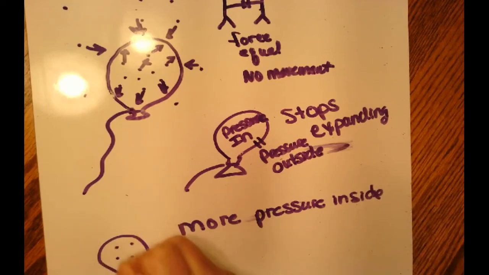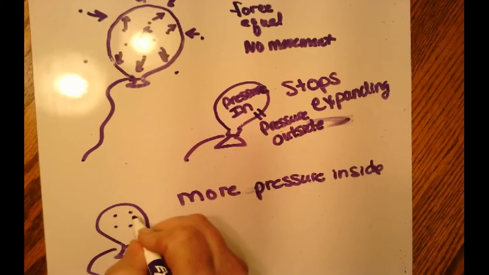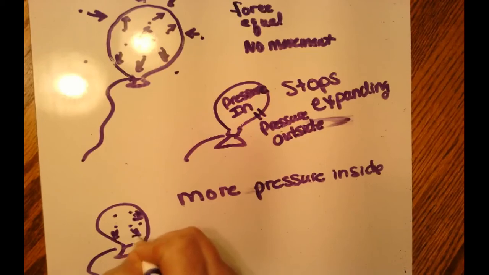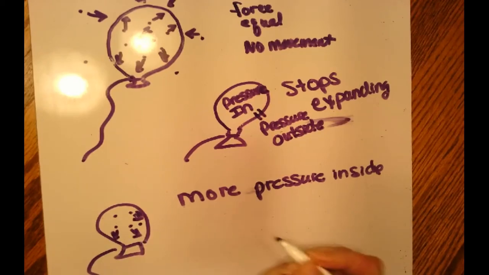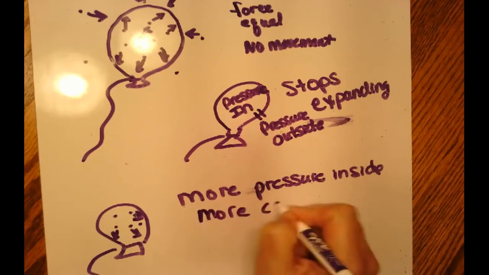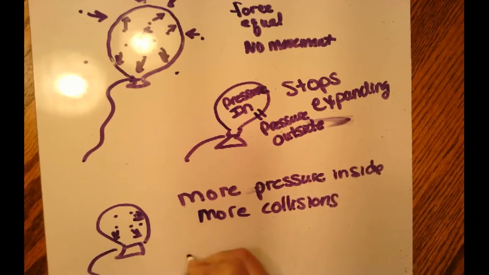Okay, here's our guys. Stop and think. What's the first thing we can do? Remember, we want more collisions. So what can we do to get these to hit the sides of the wall more? More pressure, more collisions. Well, what if we increase the temperature?